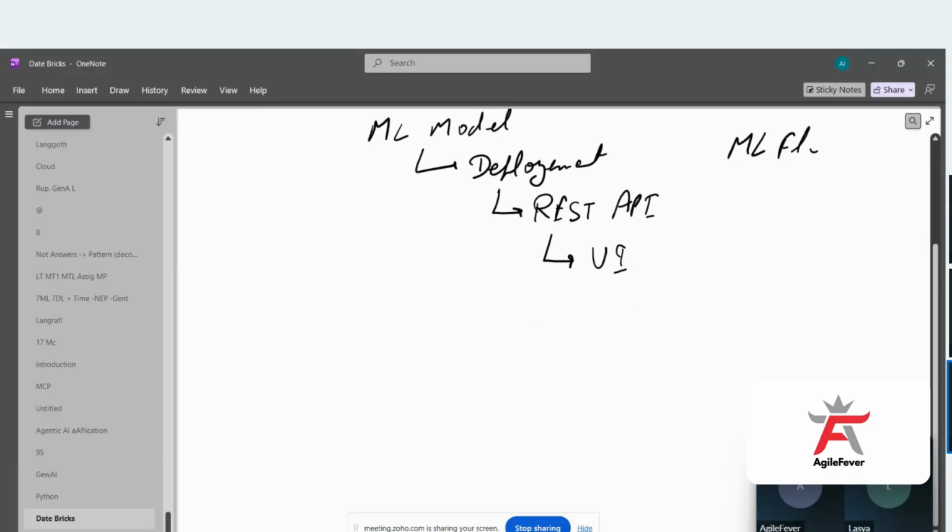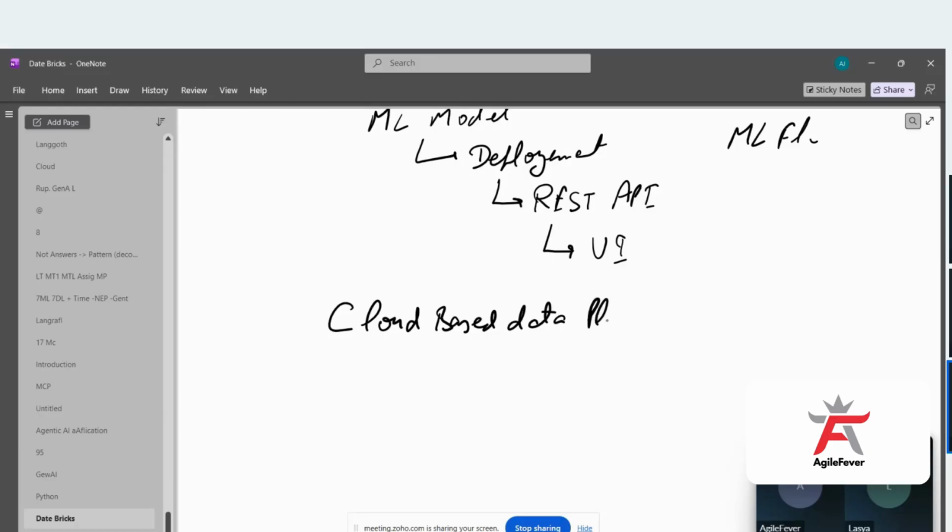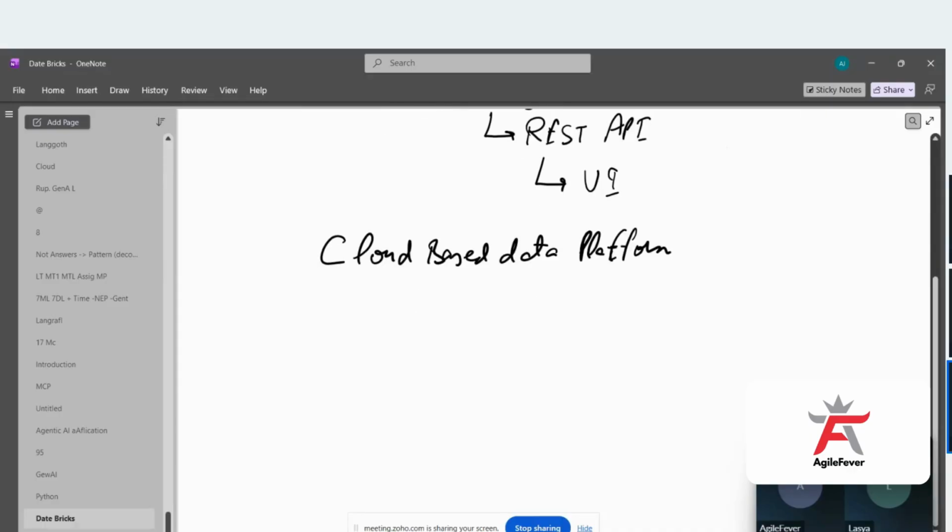But firstly, let's talk about what Databricks is. Databricks is a cloud-based data platform. When I say it's a cloud-based data platform, what does that mean? Just like we have AWS and GCP, this is also cloud-based, where multiple people in the team can collaborate and start working on it.